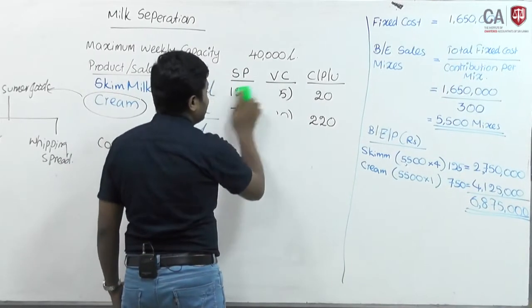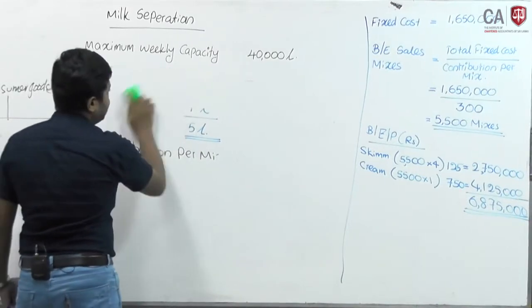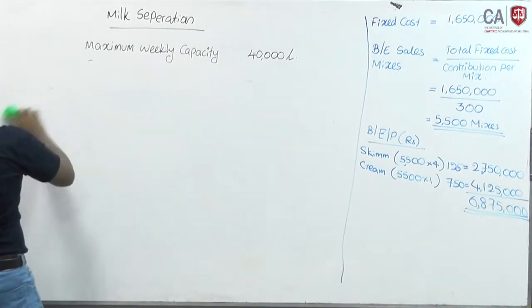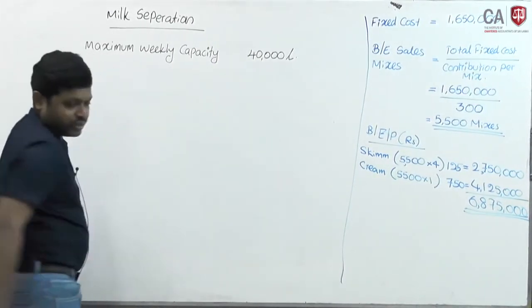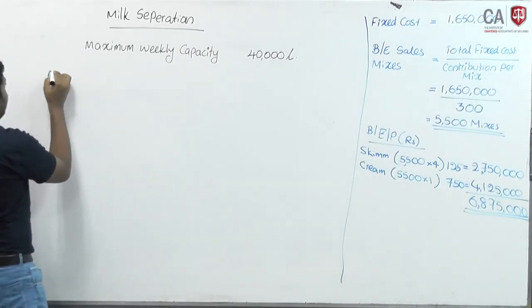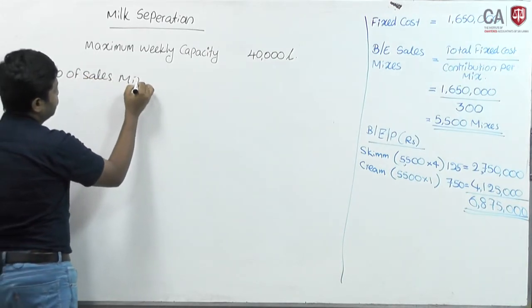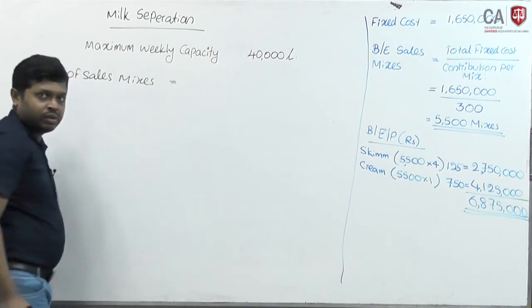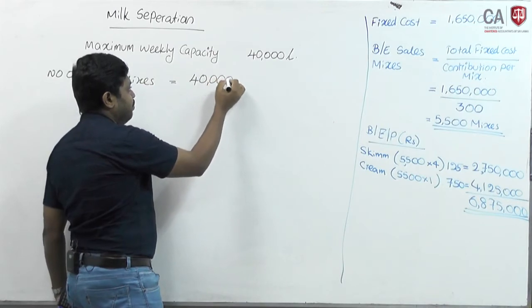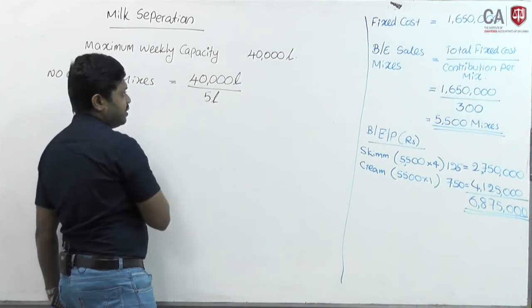Now you can find out the total sales mix. How many sales mixes will there be? Your capacity is 40,000 liters. Each sales mix contains 5 liters.